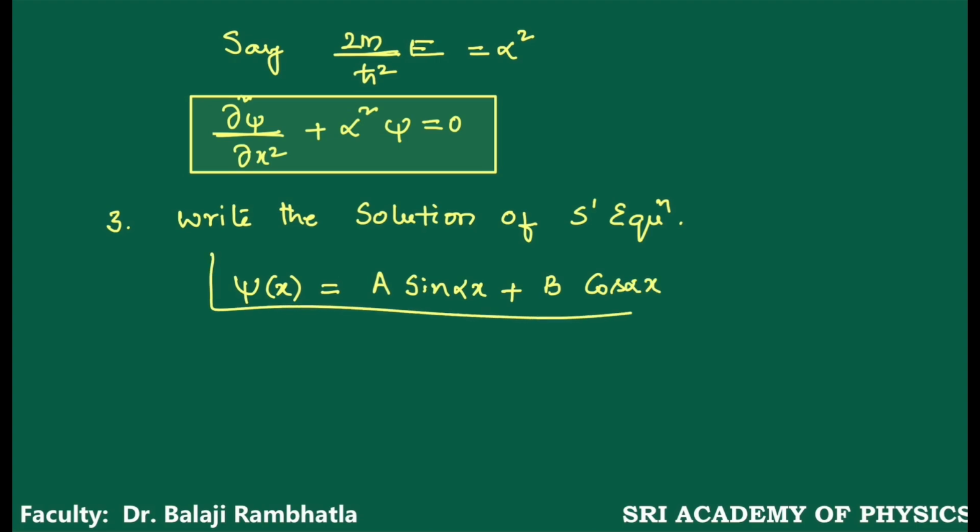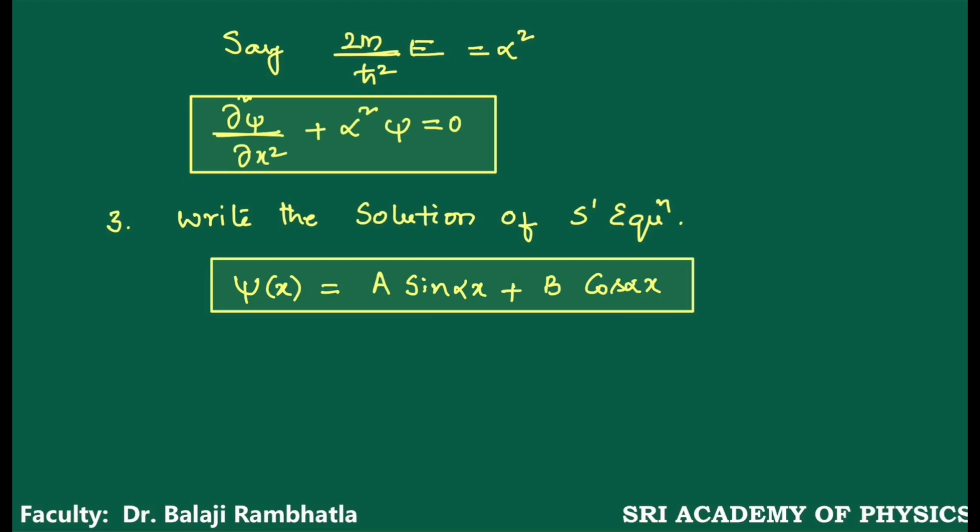This is the solution of this differential equation, right?